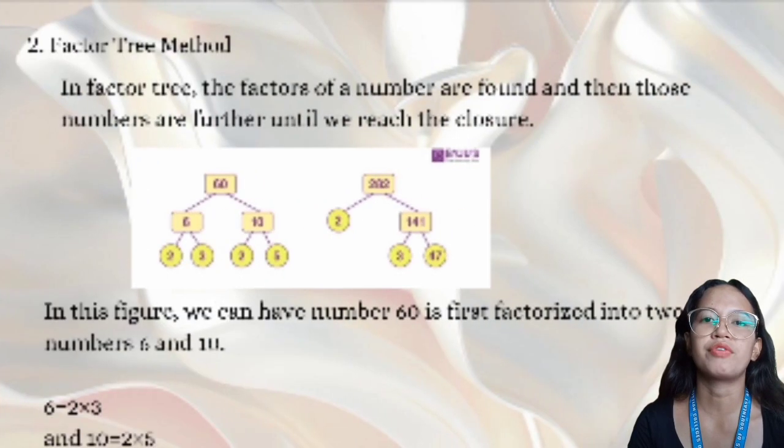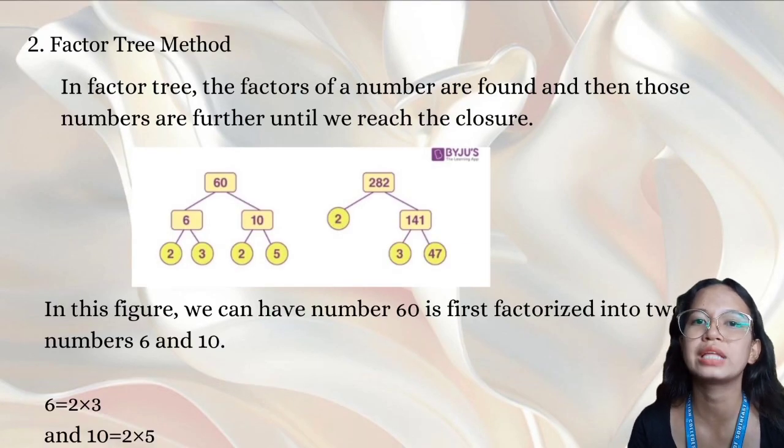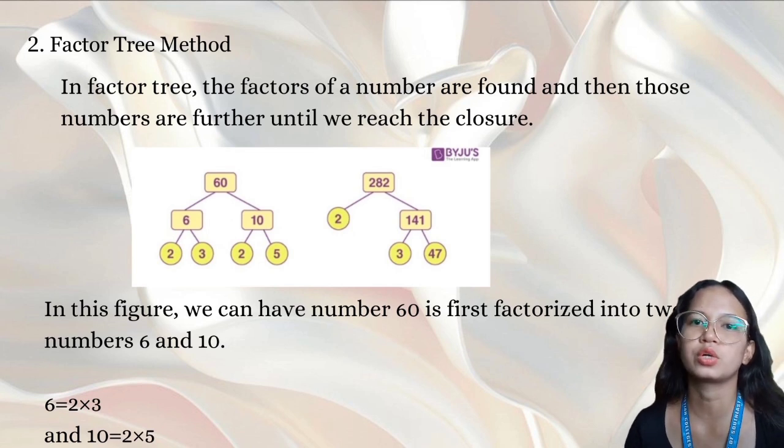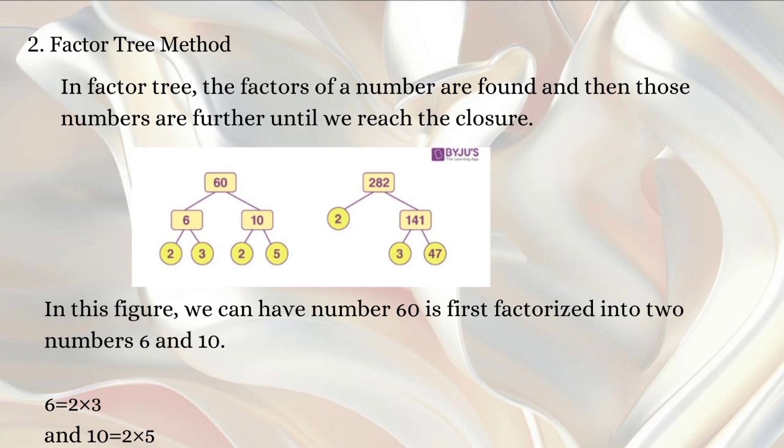Second is the factor tree method. In a factor tree, the factors of a number are found and then those numbers are further factorized until we reach the end. In this figure, the number 60 is first factorized into two numbers, 6 and 10. Again, 6 and 10 are factorized to get their prime factors, such that 6 equals 2 times 3 and 10 equals 2 times 5.